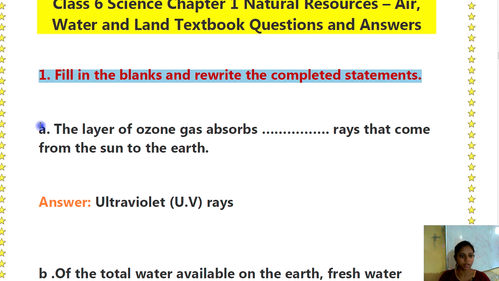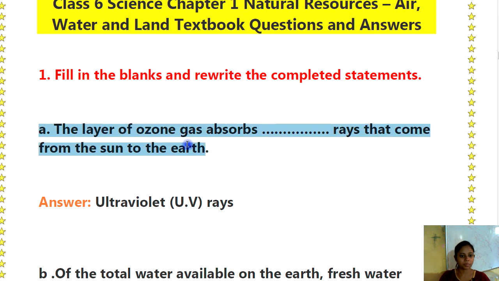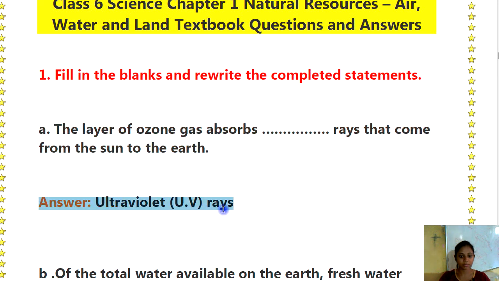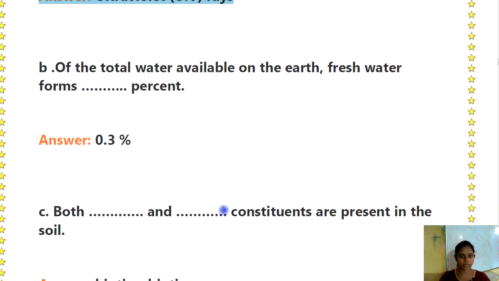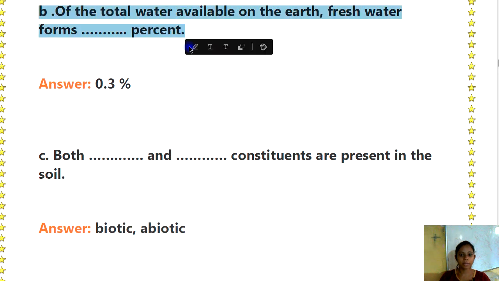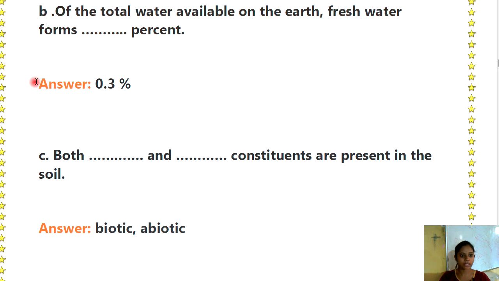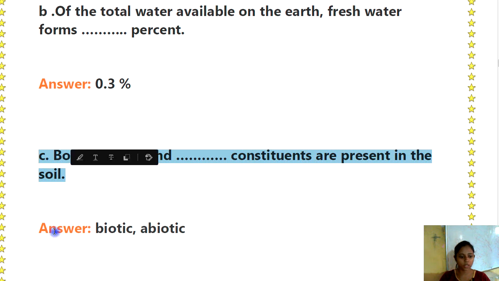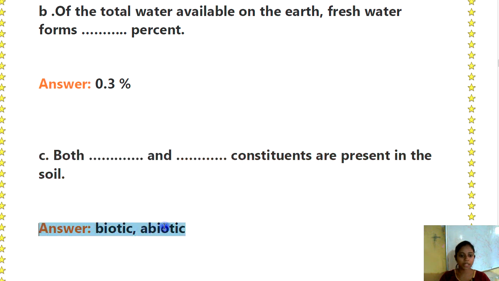The layer of ozone gas absorbs dash dash rays that come from the sun to the earth. Answer is ultraviolet, meaning UV rays. Then next, B. Of the total water available on the earth, fresh water forms dash dash percent. Answer is 0.3%. C. Both dash dash and dash dash constituents are present in the soil. Answer is biotic and abiotic.